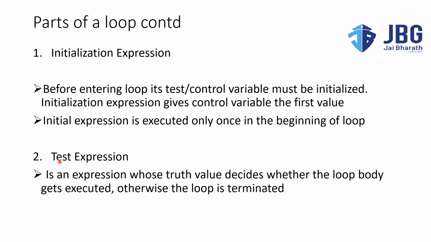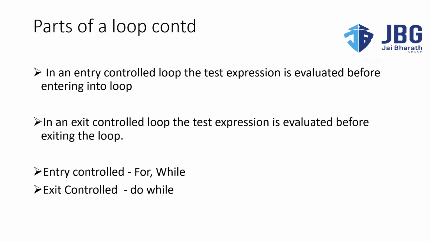Now the second one is the test expression. As the name denotes, it is used for testing. It is an expression whose truth value decides whether the loop body gets executed or the loop will be terminated. If the expression is true, the body of the loop will be executed. If the expression is false, the loop will be terminated. You will understand more about this when we see an example. So till now you have studied what are the parts in a loop.